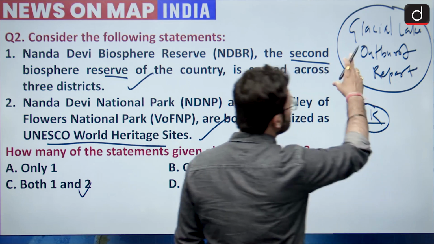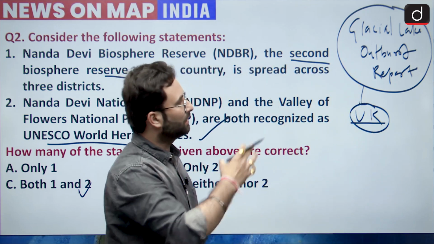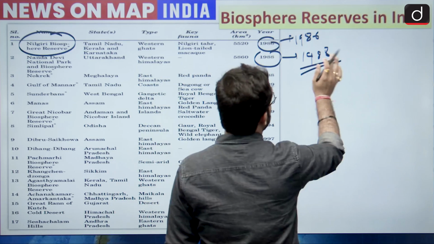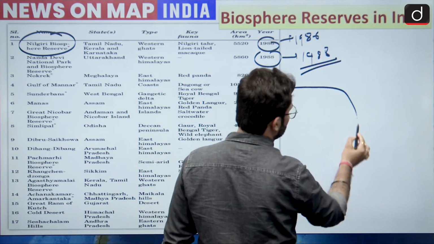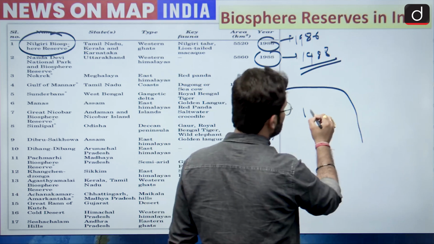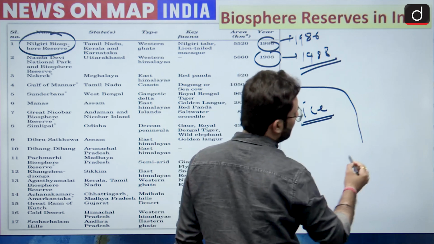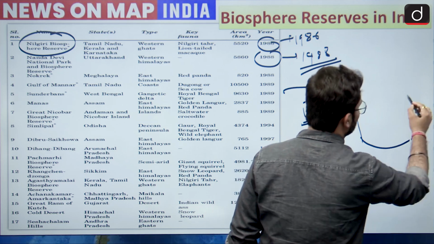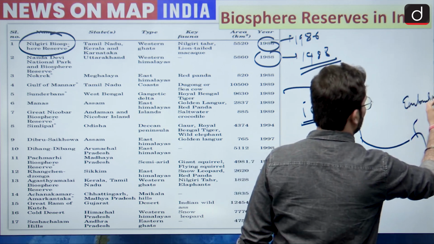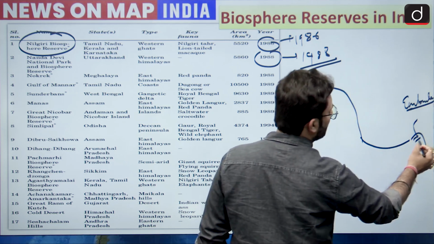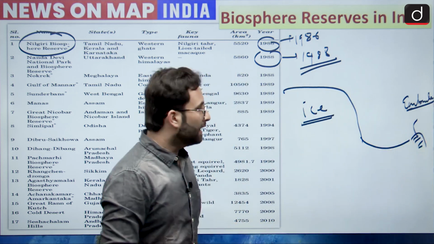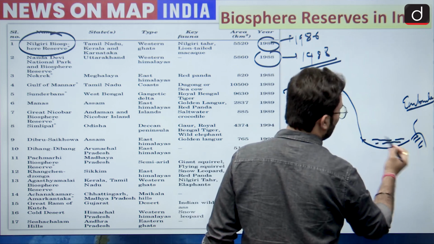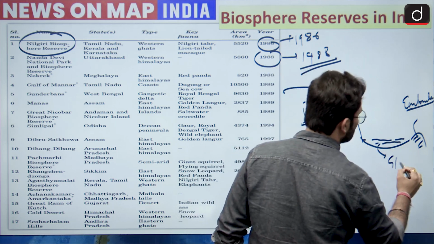Now when we are talking about this Glacial Lake Outburst report, here I would like to tell you. Okay, so let's say this is your glacier. Now this is ice, and now there will be a smaller area over here, and then there is an embankment. This embankment is made of soil or rocks, anything, and since water is continuously melting, there is this particular lake which has been formed. Okay, this is basically a glacial lake.